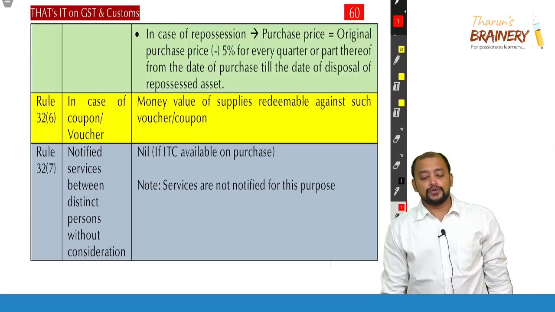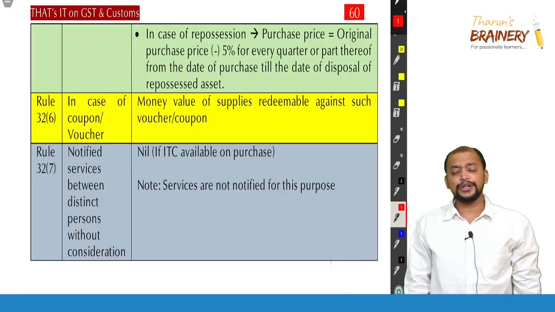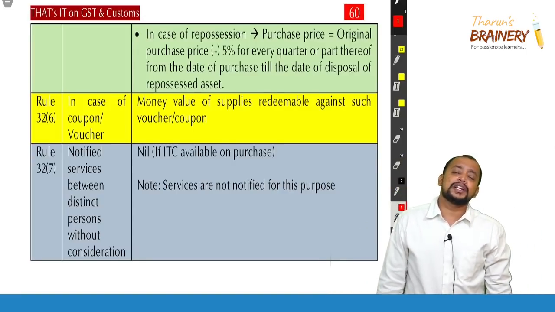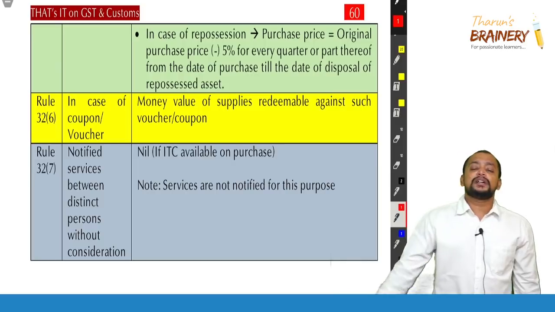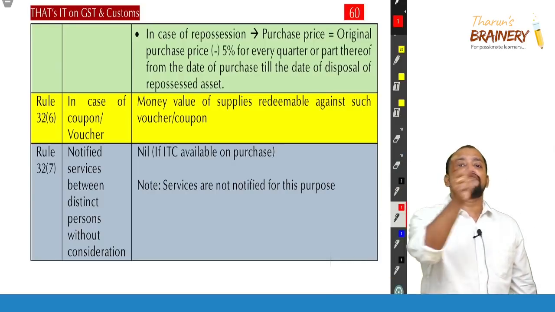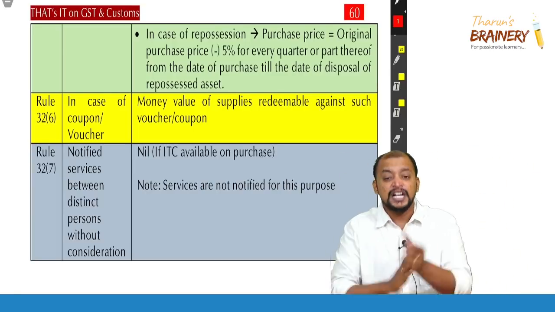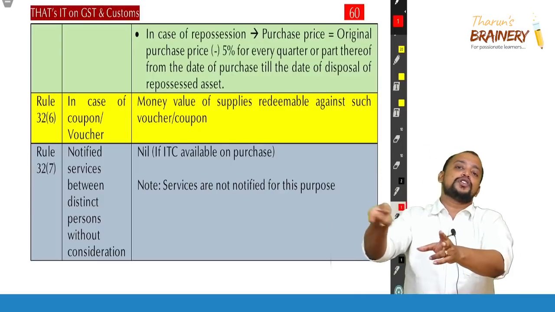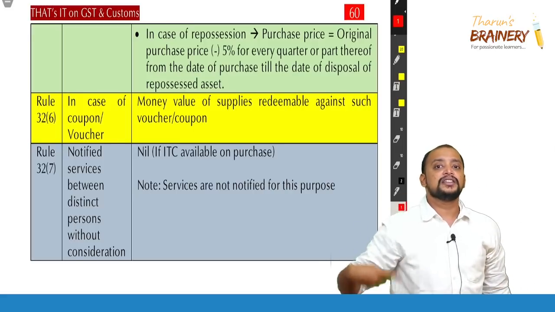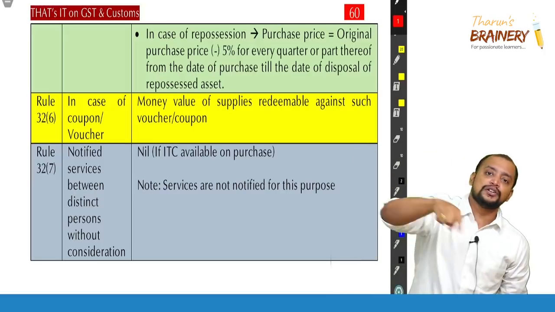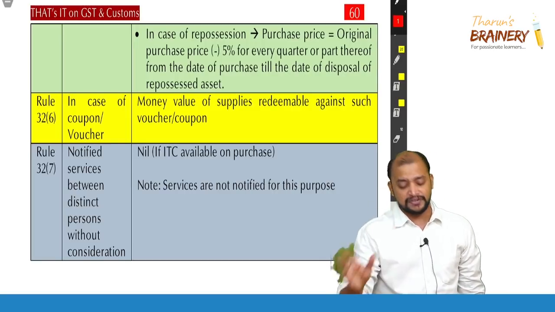In case of coupons or vouchers, the money value of supplies redeemable against such coupon or voucher should be taken. For example, you got a Domino's voucher and for the Domino's voucher, you can eat 1 medium pizza and 1 chocolava cake and 1 Coke, or Pepsi. So now what will be taken as the value of that voucher? The value of the voucher equals the value of 1 medium pizza plus the value of the chocolava cake plus the value of the Coke. Even though you are not redeeming it fully, but you are eating only pizza, then also the value of the voucher will not change, because the value of the voucher is not the value at which it is redeemed. The value of goods against which it is redeemable should be taken as the value of the voucher. This is mainly applicable in case of identifiable vouchers, not in case of non-identifiable vouchers.